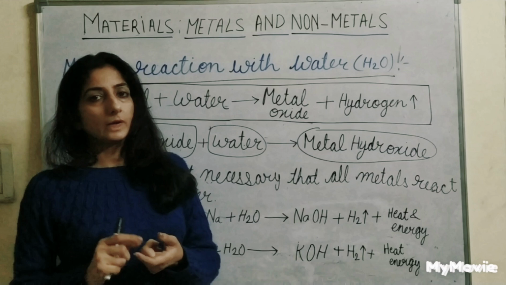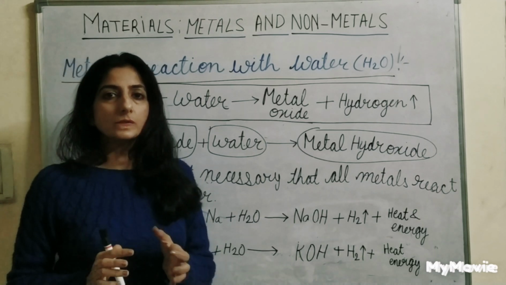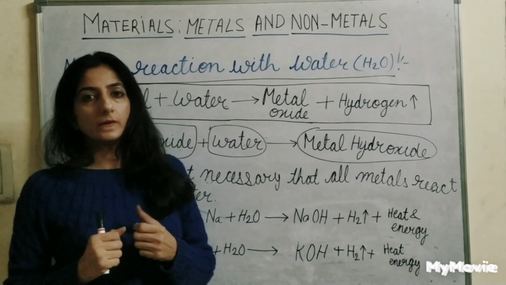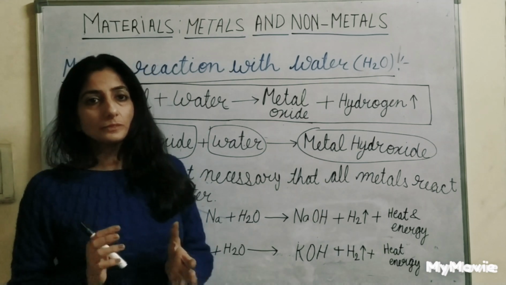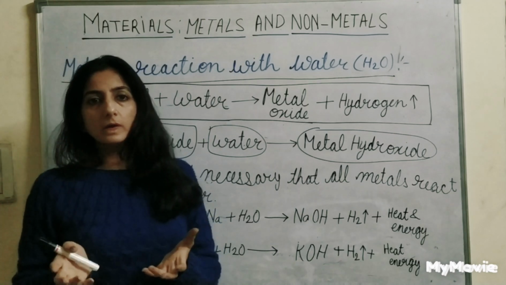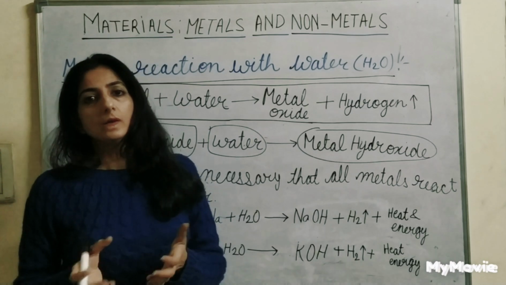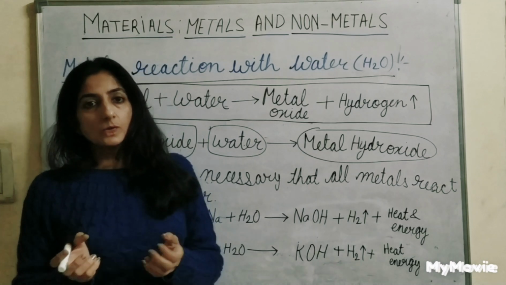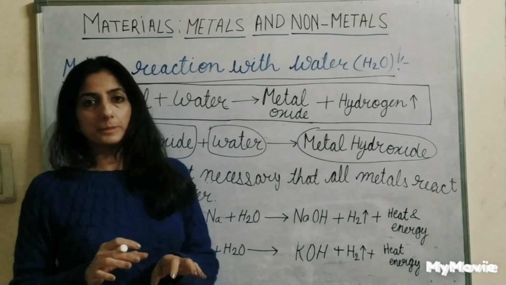It reacts with oxygen. When it comes in contact with oxygen, it generates heat and energy, and it catches fire. When somehow it comes in contact with moisture, again it catches fire. So we need extra care to keep it.